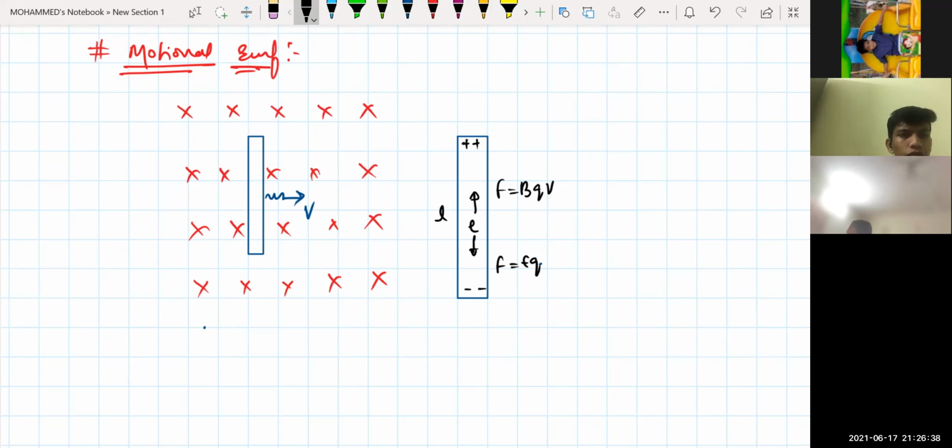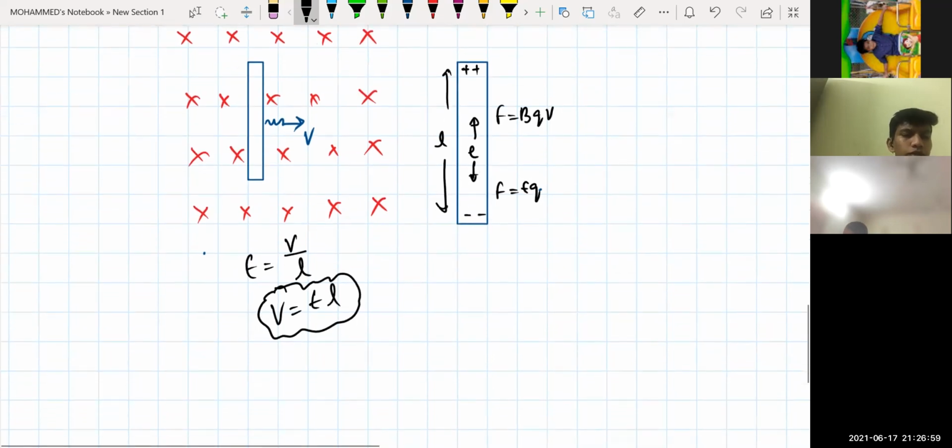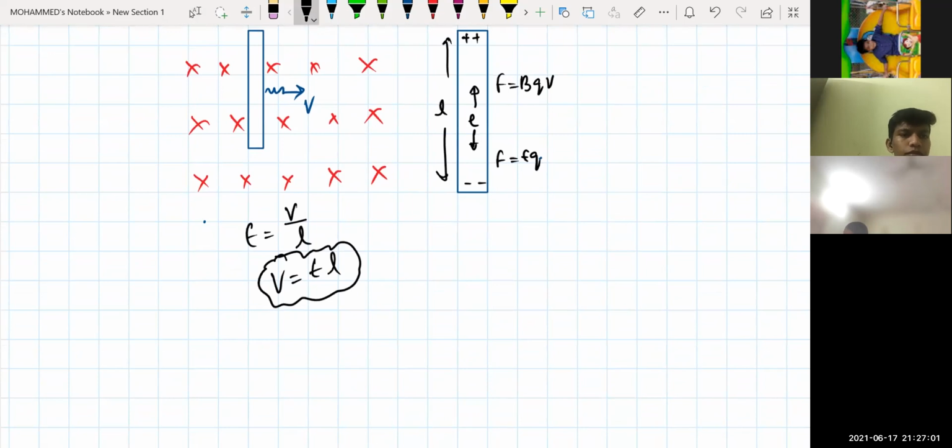say the length of this conductor is L. So what is the potential formula from the capacitor's formula? We know the formula E is equal to the negative potential gradient. E is equal to V by L, or V is equal to E into L. The electric field is equal to potential per unit length. That is the relation between electric field and electric potential.